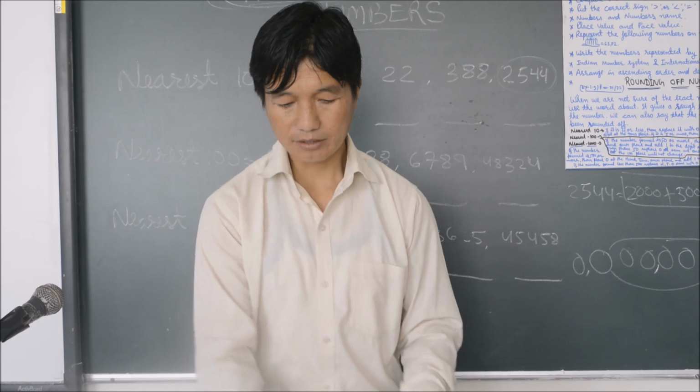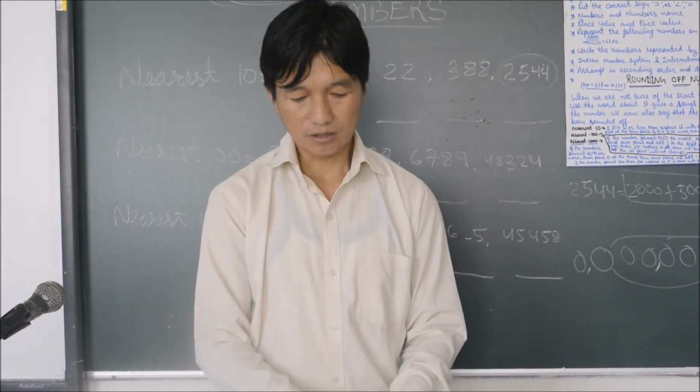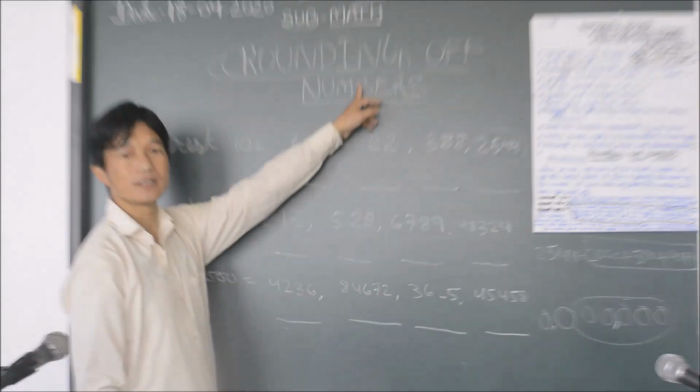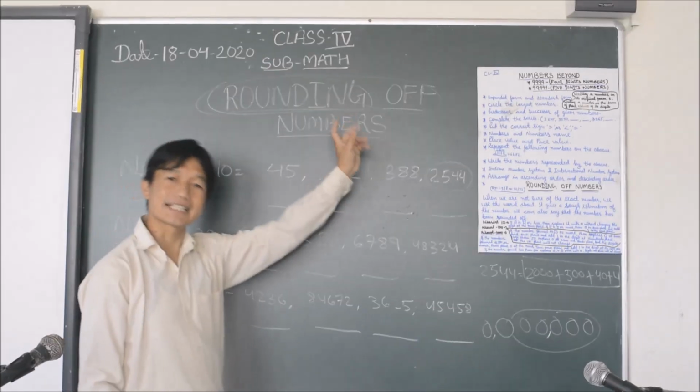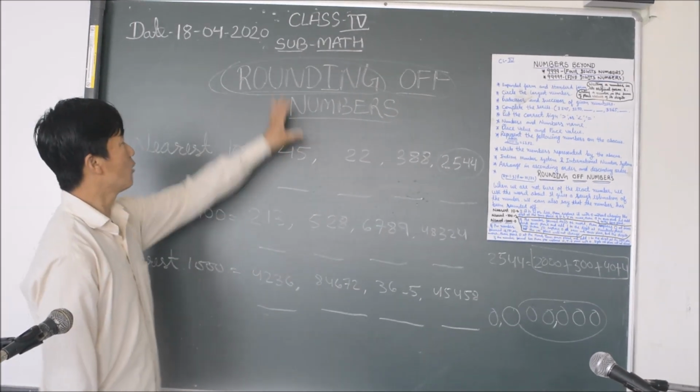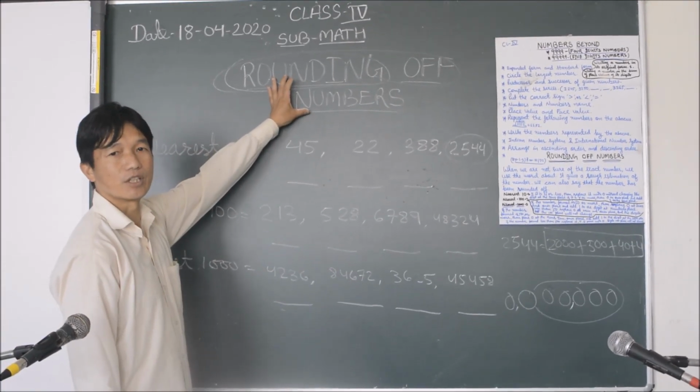That is estimation or guess. So guess and estimation is rounding off, which is not the exact number. Am I clear? I hope you understand what rounding off numbers is.